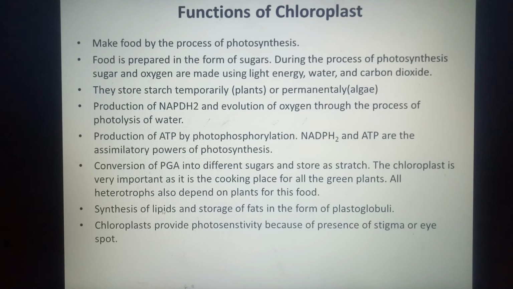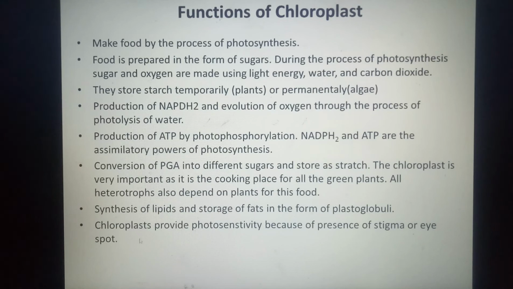Then synthesis of lipids and storage of fats also happens in the chloroplast, and fats are stored as plastoglobuli, which are present in stroma of the organelle. Chloroplast also provide photosensitivity to some algae because they have stigma or eye spots present in them, which help the algae to sense the light from where the light is coming. So that is about the functions of the chloroplast.